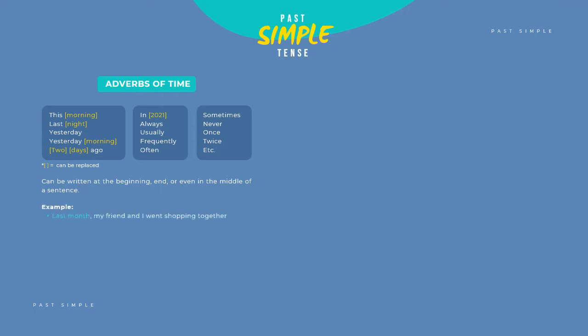Example: last month, my friend and I went shopping together. My younger cousin was born in 2012. Alula always came to my house. Maura's grandma was so pretty when she was Maura's age.